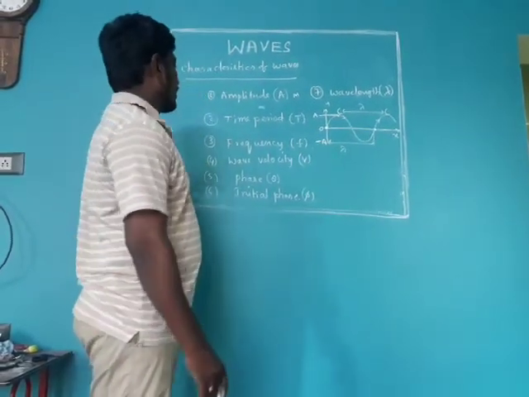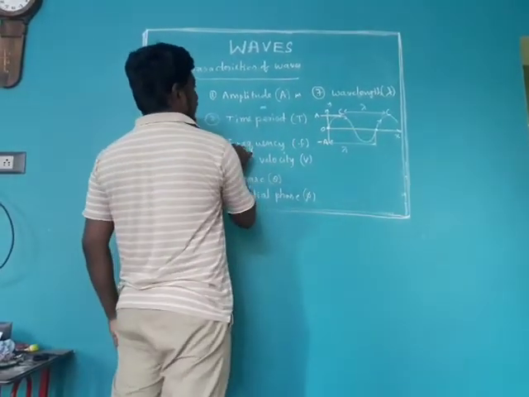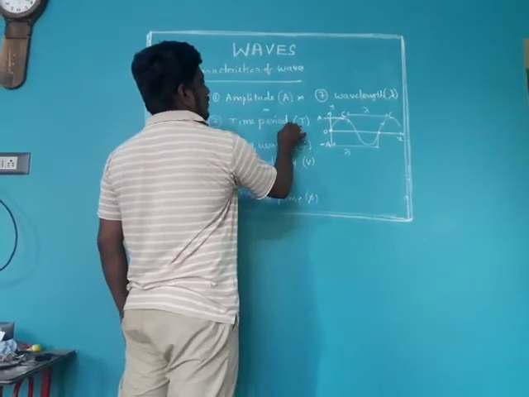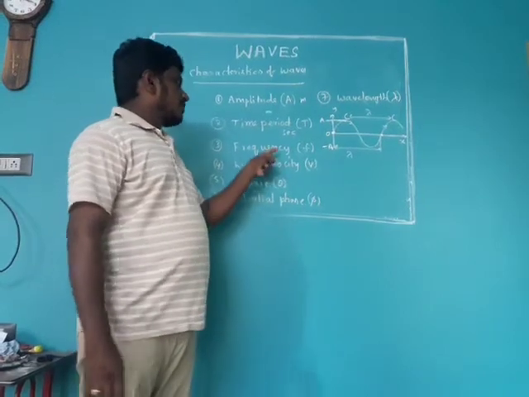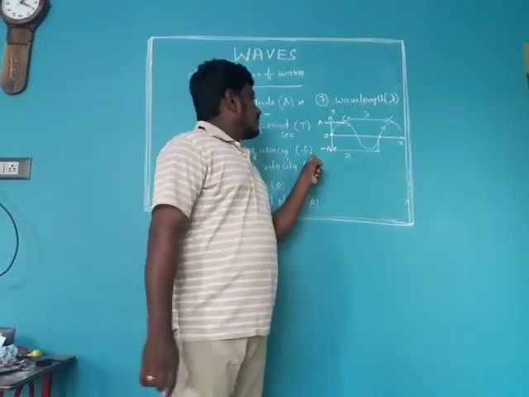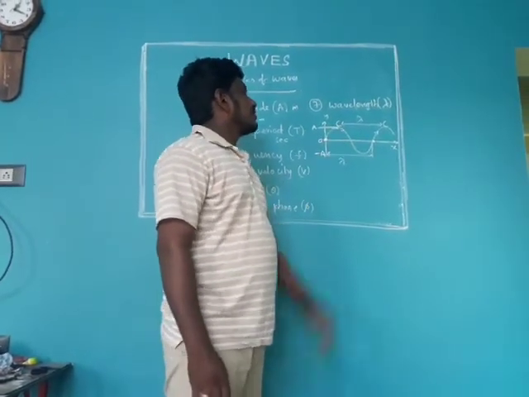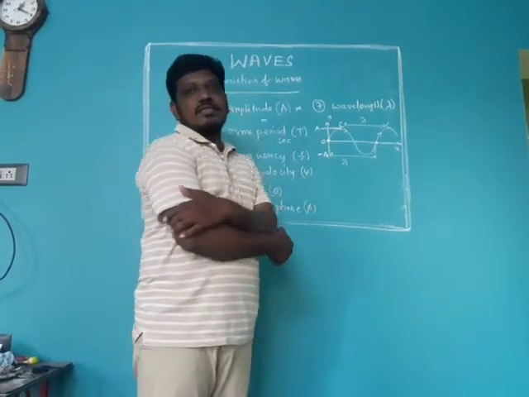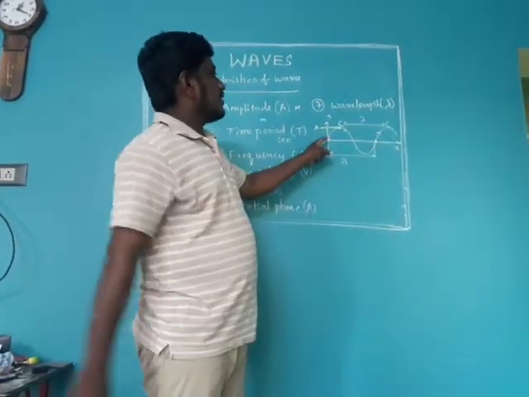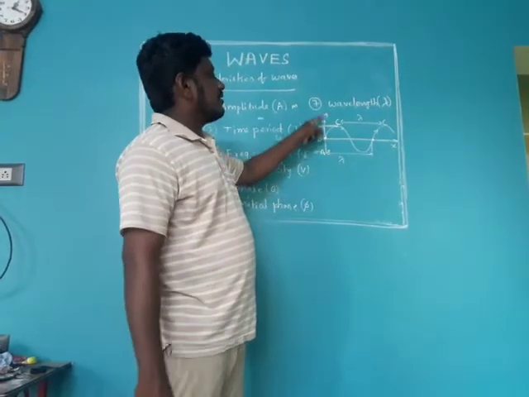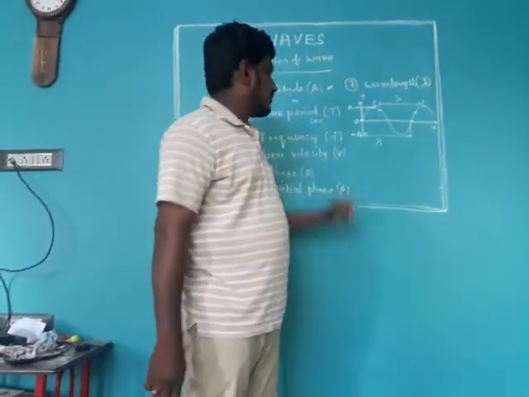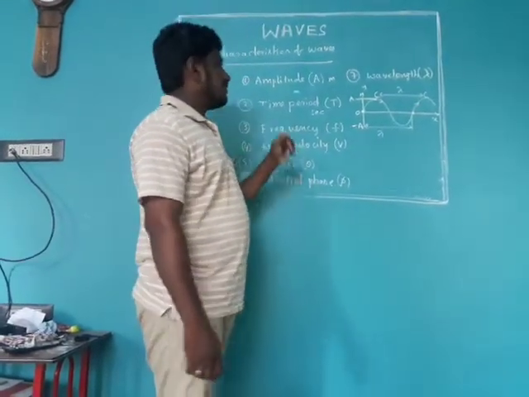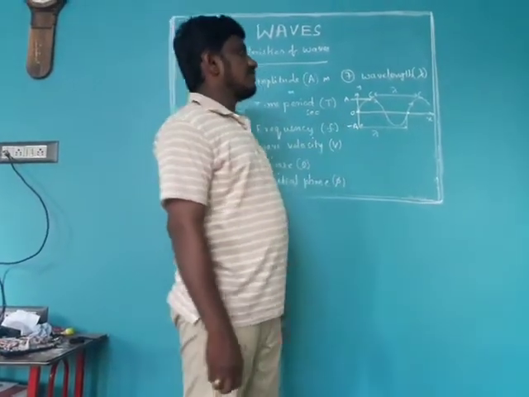Okay, next, frequency. Frequency is the number of vibrations completed by the particle per second. Suppose this particle is making vibrations like this. How many vibrations can it make in 1 second? That many vibrations is called the frequency of the wave.